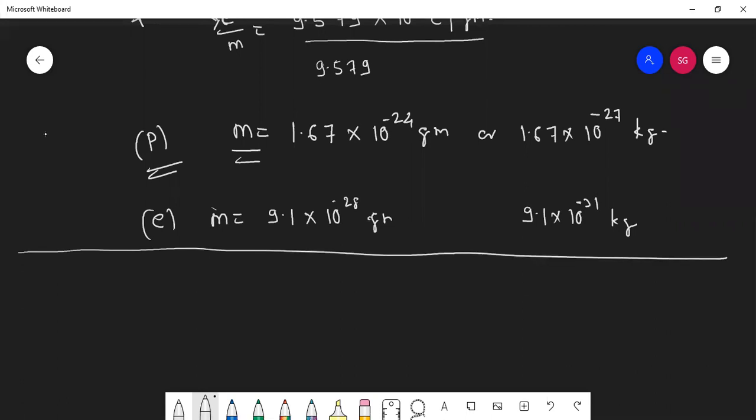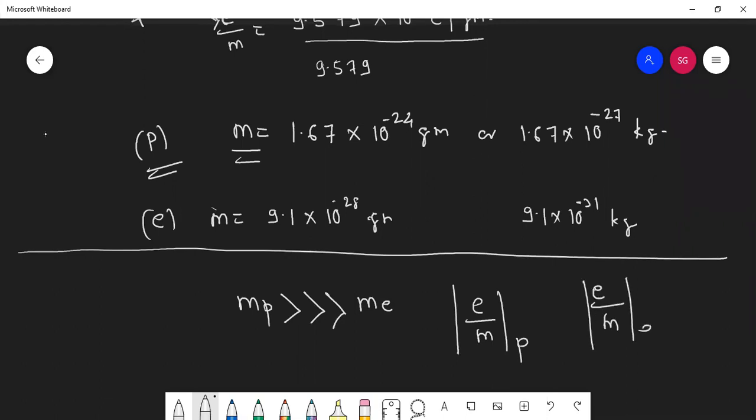Now tell me, mass of proton and mass of electron, whose mass is bigger? Proton. So I can say mass of proton is much greater than mass of electron. Now here comes the question. E by M of proton and E by M of electron.